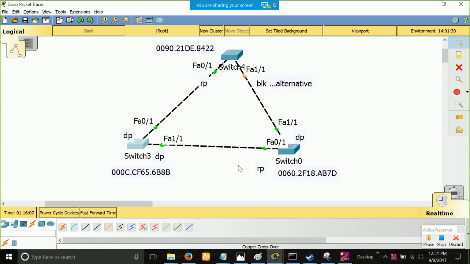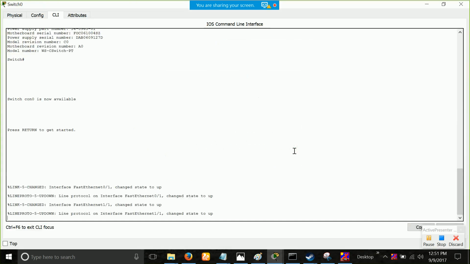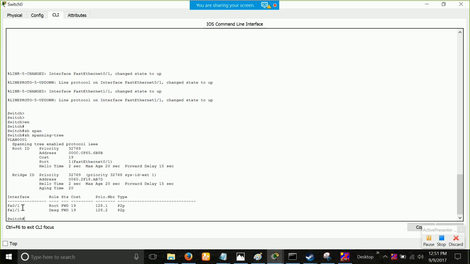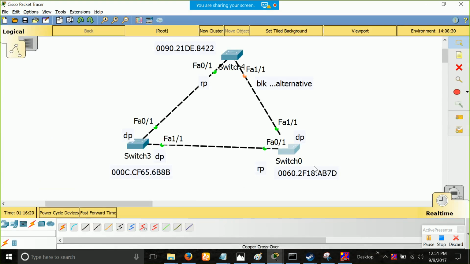For the third one, let's go. One is going to be root port, one is going to be DP. Same command, show spanning tree. F01 is the root port, F11 is the designated port, as you guys yourself calculated.